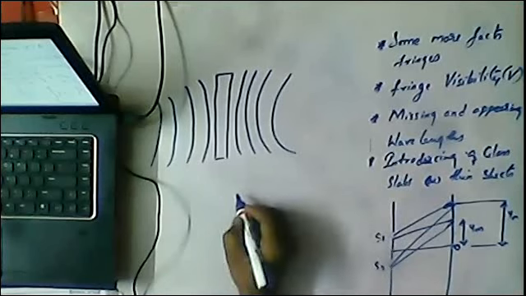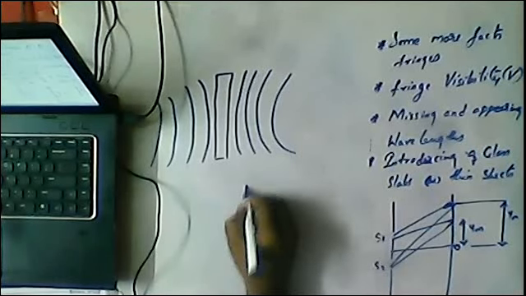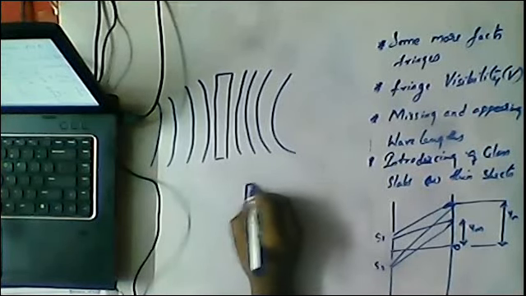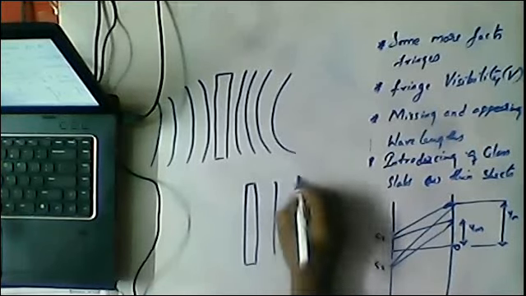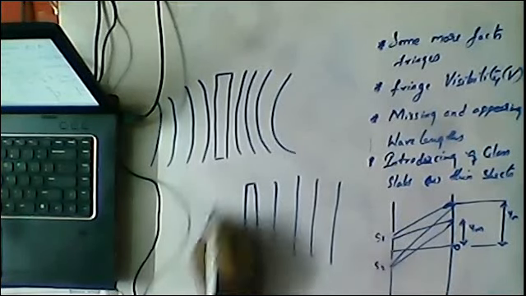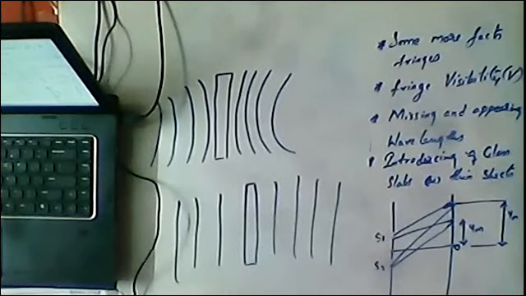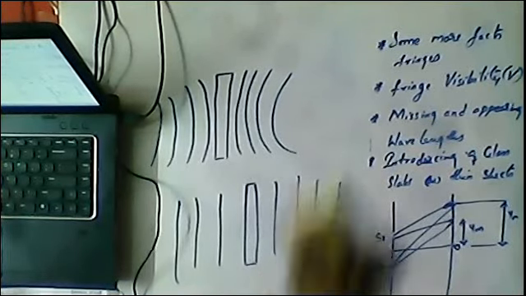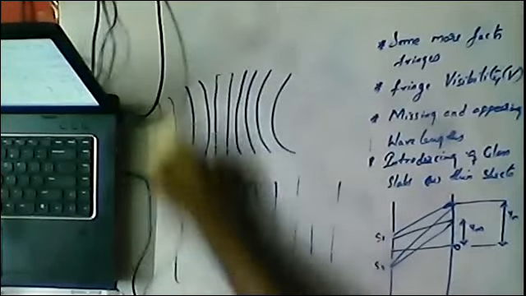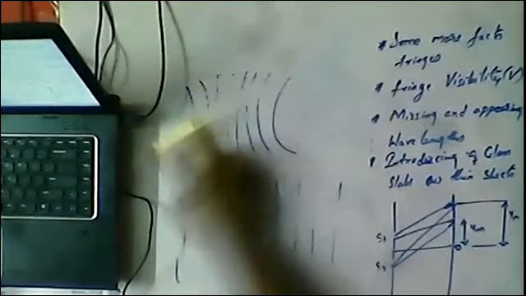For cylindrical or plane sources, straight paths will be obtained like this. This is the difference between hyperbolic and straight edges. So these are also some facts about the fringes.